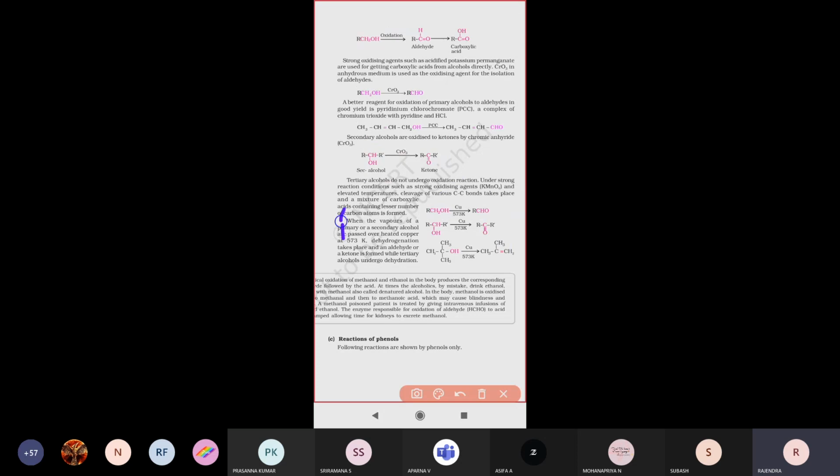Tertiary alcohol, for example, if you are doing oxidation, means unsaturated compound will be produced there, right? So these three sentences only you have to keep in mind. Primary alcohol, secondary alcohol, tertiary alcohol. So primary alcohol, what happens? It will produce aldehyde.